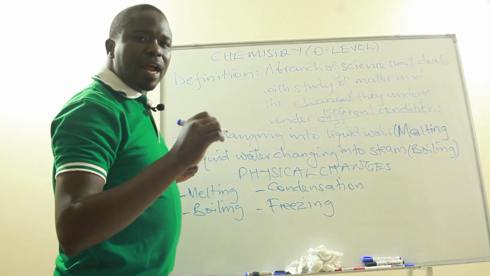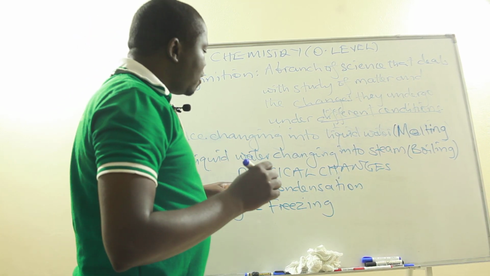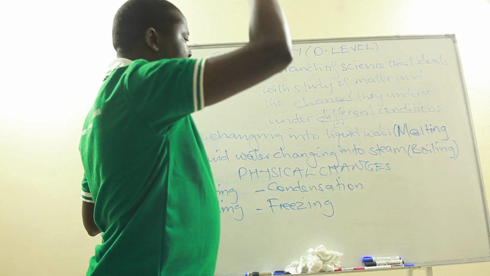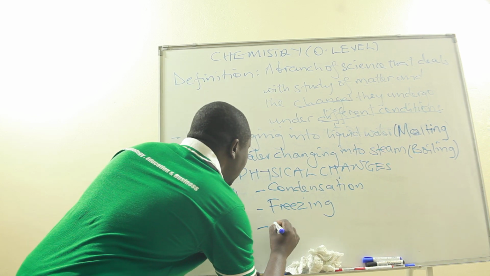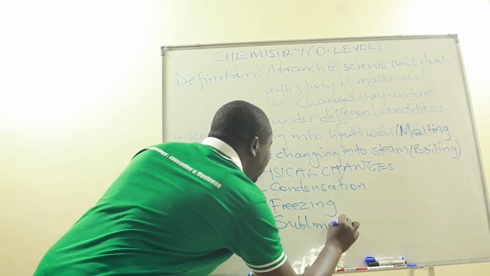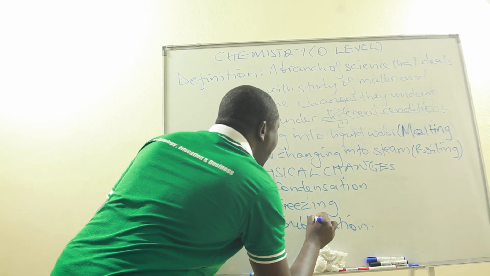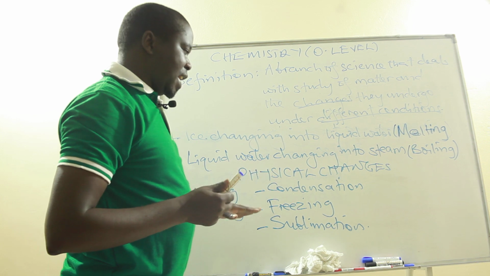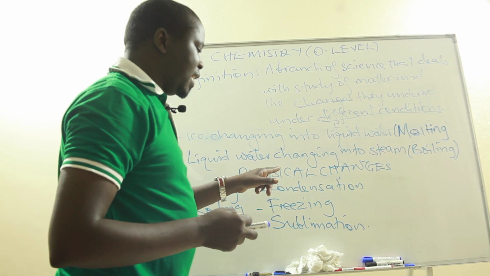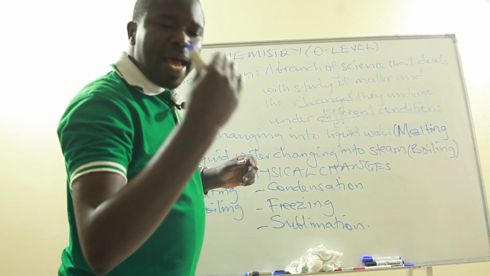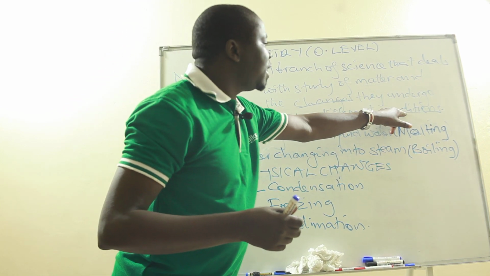Then there is one unusual change whereby a solid changes directly into a gas, or a gas changes directly into a solid. And that's what we call the process of sublimation. So all these are what we call physical changes. Now, these physical changes take place when something is applied. That's what we call a condition.